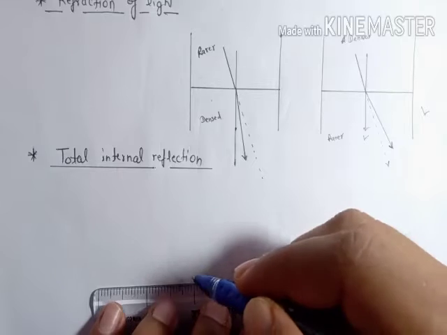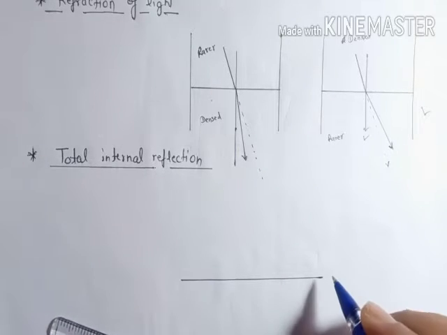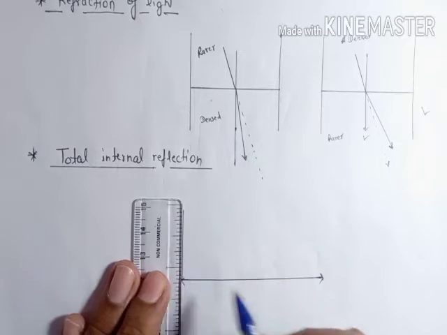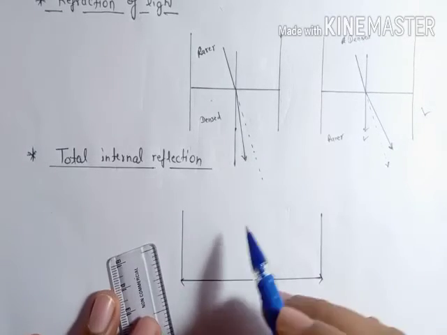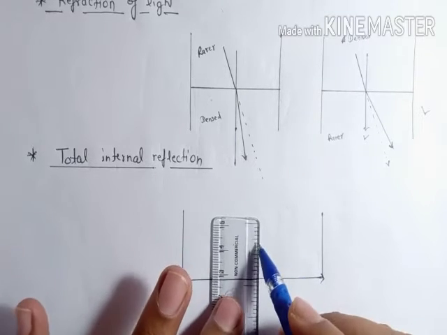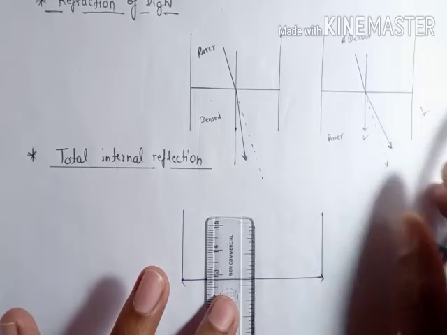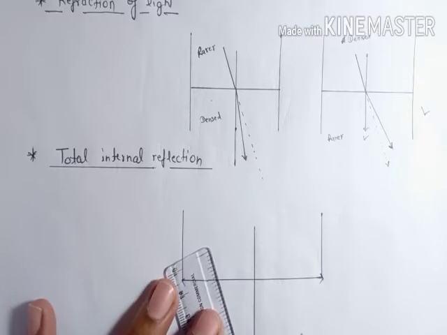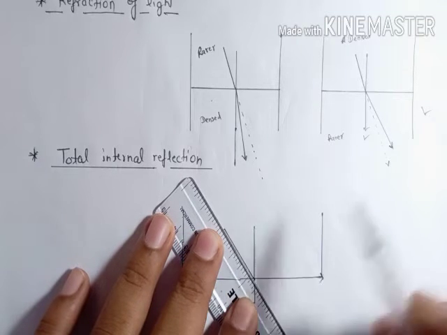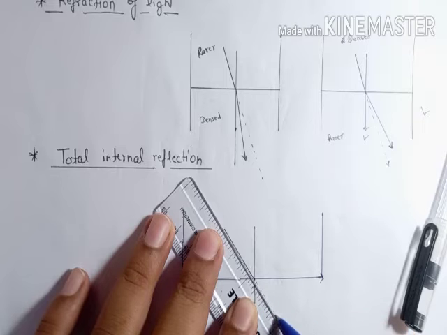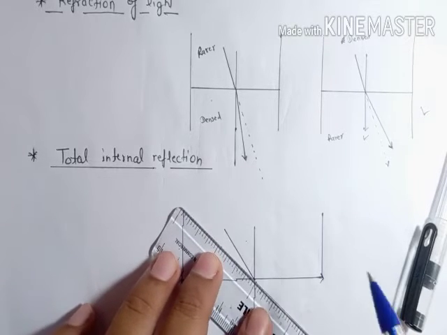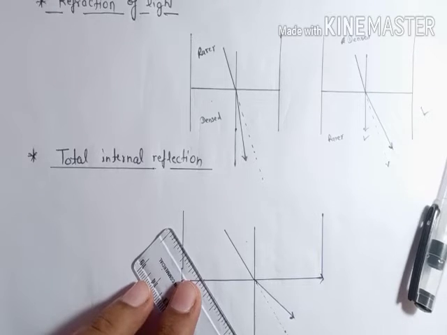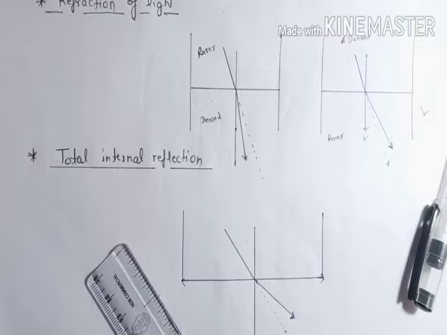If this is a dense medium, you already know that when a light beam passes from a denser medium to a rarer medium, in that condition the light beam bends away from the normal line. Here the light beam bends away from the normal line.